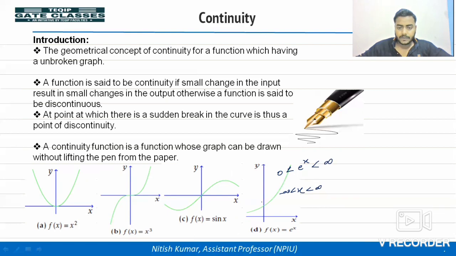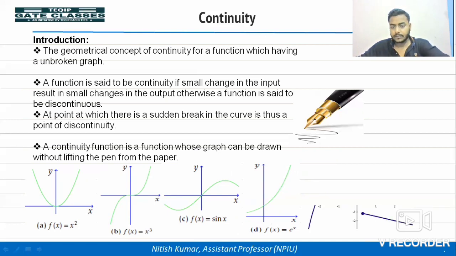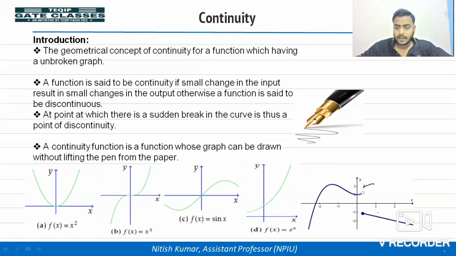Okay, so you can see from the graph, this function is continuous up to here, from the left side you are going up to here, and from the right side also here. But at this point, suppose this point is x is equal to a, you can see at x is equal to a there is a sudden break.